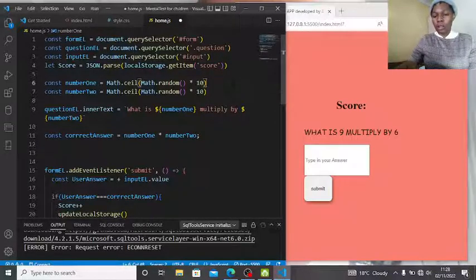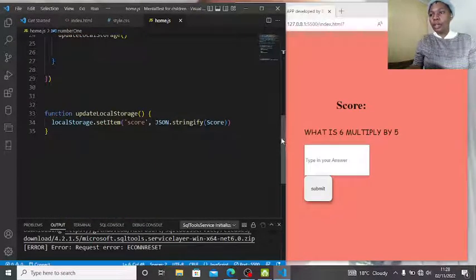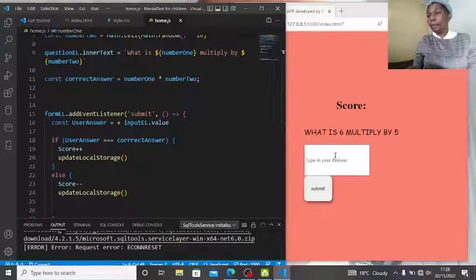I think this is the proper one. Let us check if it's working.